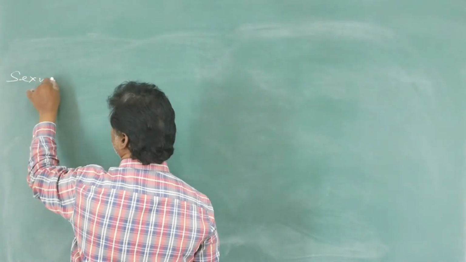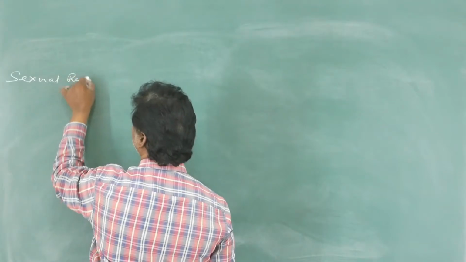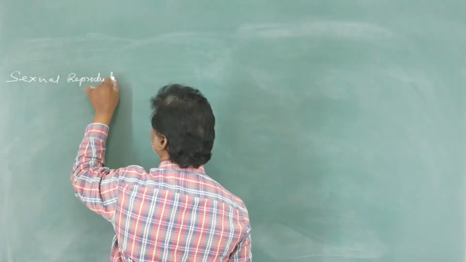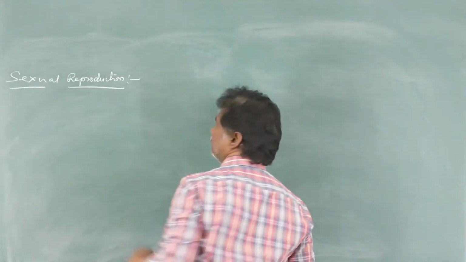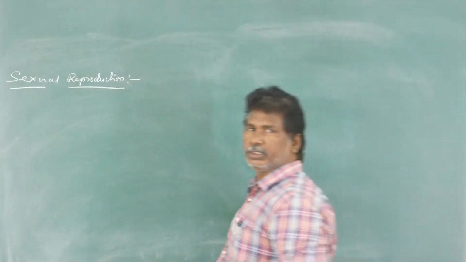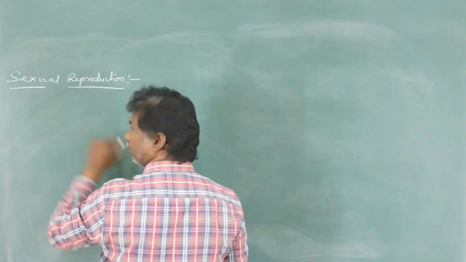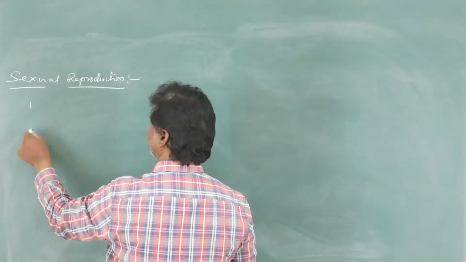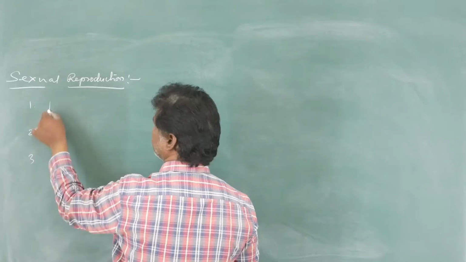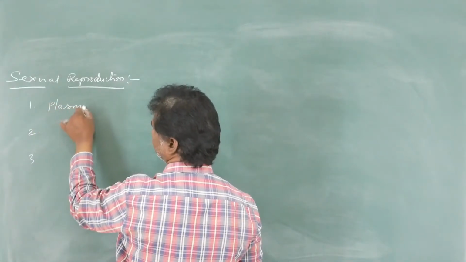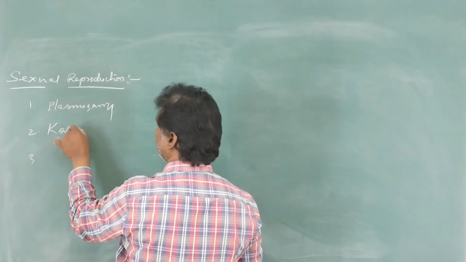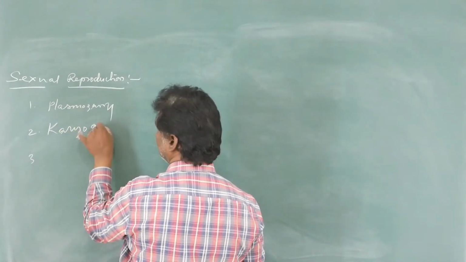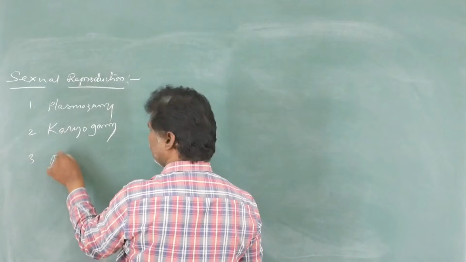Sexual reproduction. Sexual reproduction is carried out in three steps. One is called plasmogamy, second is karyogamy, followed by meiosis.